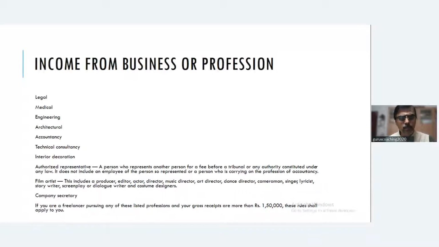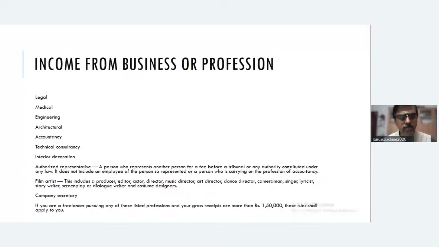Other than chartered accountants, let us say you are going to engage an authorized representative to represent you in a case before tribunal, etc. And he is referred to as a professional who is supposed to maintain books of accounts if the gross receipts exceed 1,50,000. Film artist. Normally, you know who are all referred to as a film artist. This includes a producer.